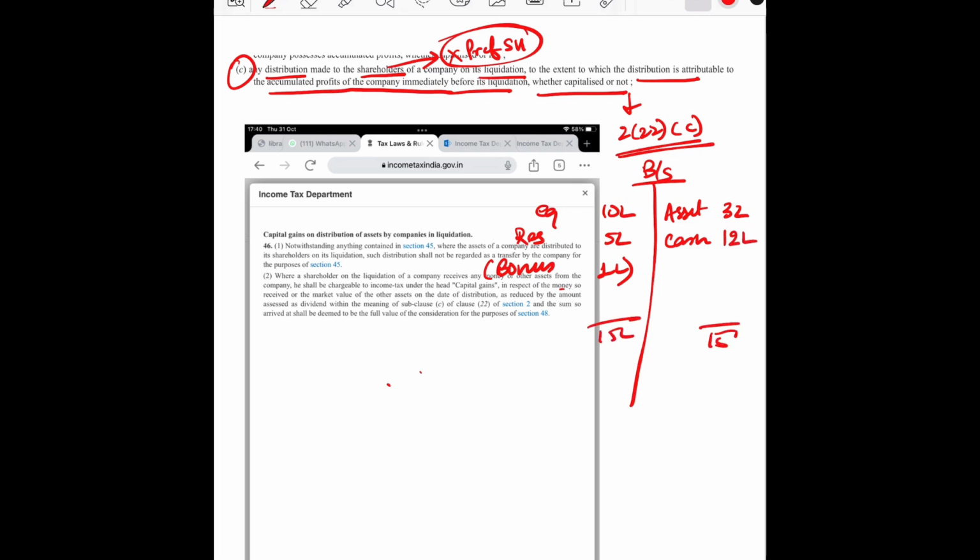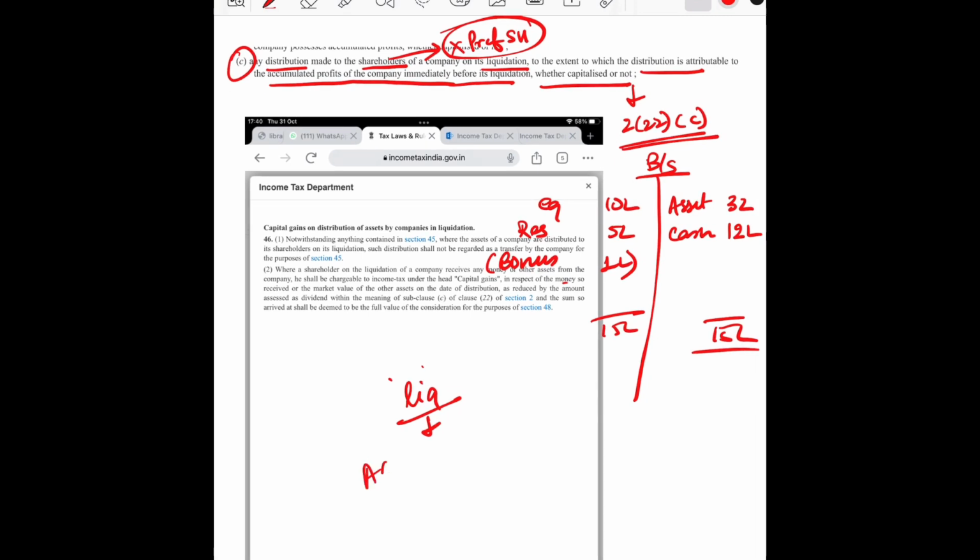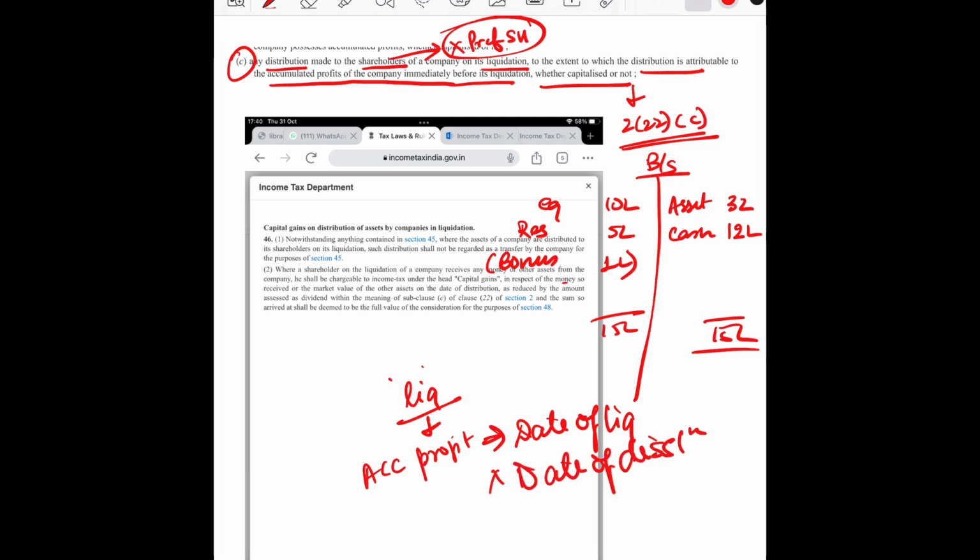Okay, so now when company would go under liquidation, we need to emphasize on the fact that the accumulated profit, whether capitalized or not, should be taken on the date of liquidation and not on the date of dissolution. However, since the asset would be distributed on the date of dissolution only, so the taxability would arise on date of dissolution and not on date of liquidation.